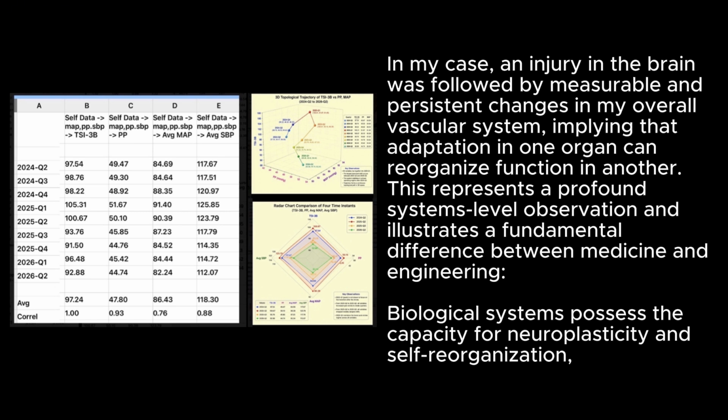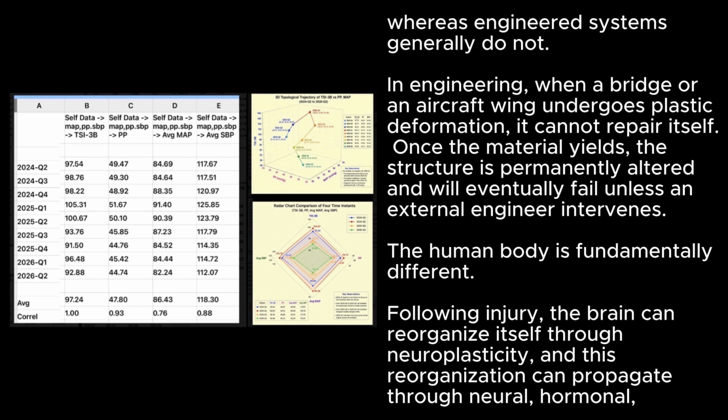This represents a profound systems-level observation and illustrates a fundamental difference between medicine and engineering. Biological systems possess the capacity for neuroplasticity and self-reorganization, whereas engineered systems generally do not. In engineering, when a bridge or an aircraft wing undergoes plastic deformation, it cannot repair itself. Once the material yields, the structure is permanently altered and will eventually fail unless an external engineer intervenes.